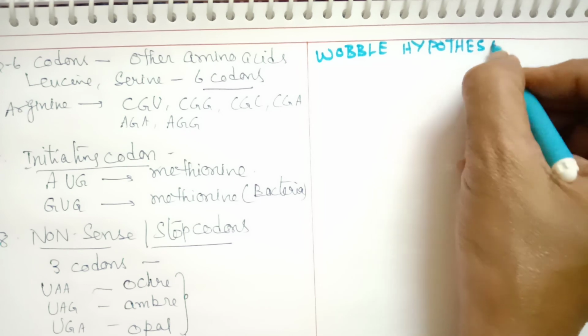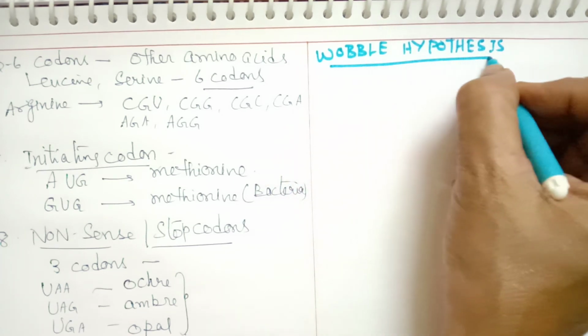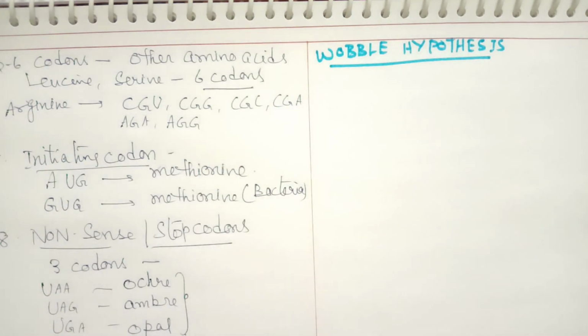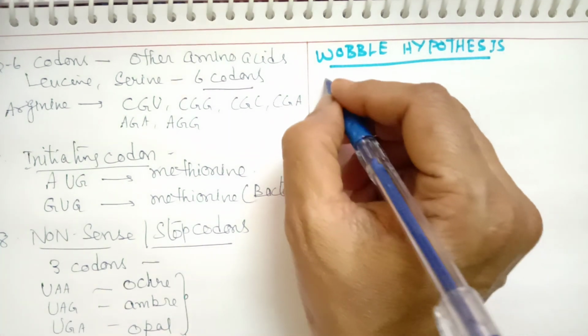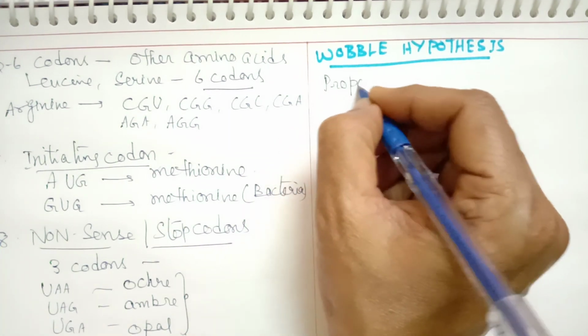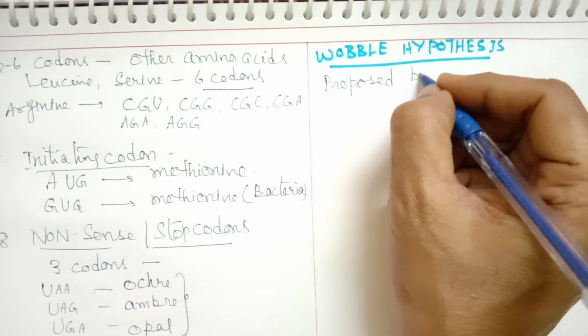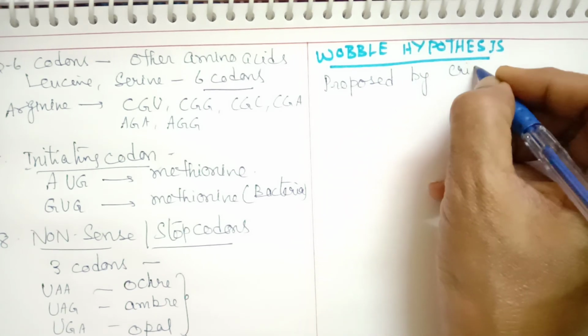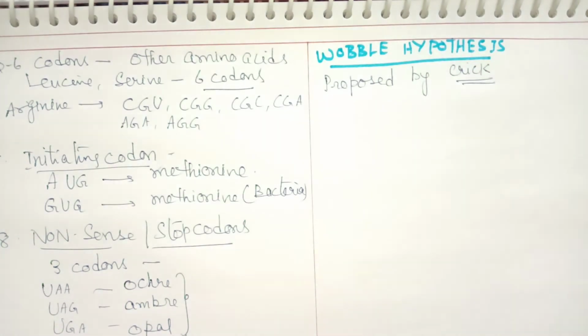The wobble hypothesis was proposed by Crick.